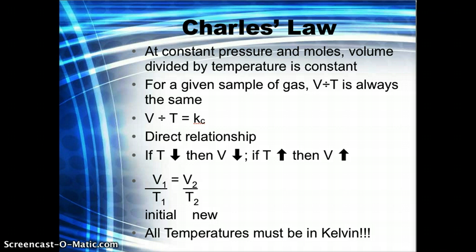So again, if we put two of those relationships together, we get what we actually use and express Charles' law as. So V1 over T1 is equal to V2 over T2. So we have, again, an initial set of circumstances and a new set of circumstances. One warning as you are doing all the problems in your homework today, most of the time the temperature will be given in Celsius. You must make that conversion to Kelvin. All temperatures must be in Kelvin. You will not get the correct answer if you use Celsius.